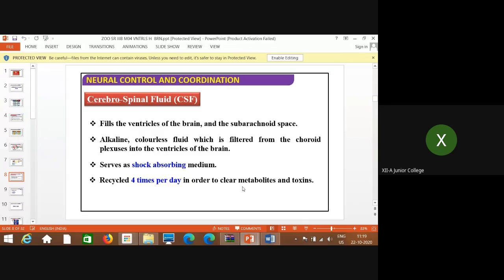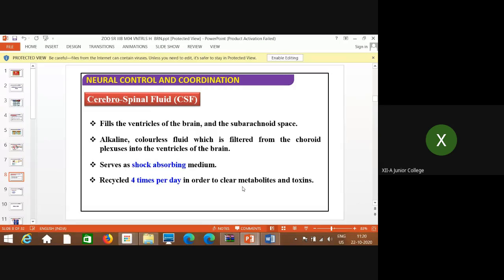That is nothing but, I will revise again, a network of capillaries, that is blood vessels of the brain, producing CSF, and it provides a toxin barrier. Yesterday I told you it works as a toxin barrier to the brain, and also to other central nervous system tissues. That means if any toxin is produced, it is not allowed to reach the brain. So that works as a barrier. That is also a very important role played by the choroid plexus.